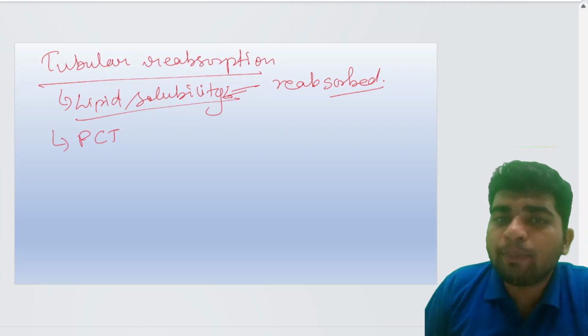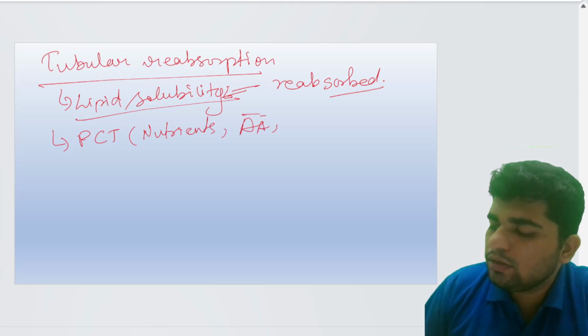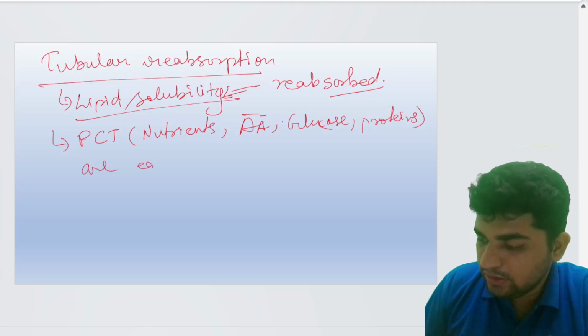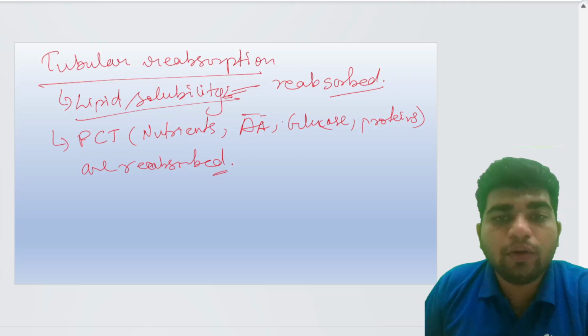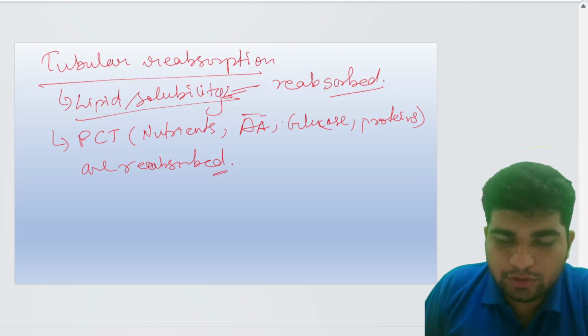Here, apart from the drugs, all the nutrients, amino acids, glucose and proteins are reabsorbed from this part. That is for tubular reabsorption.